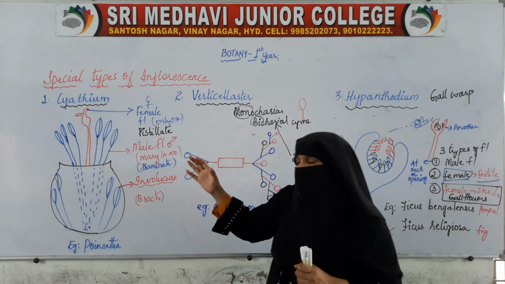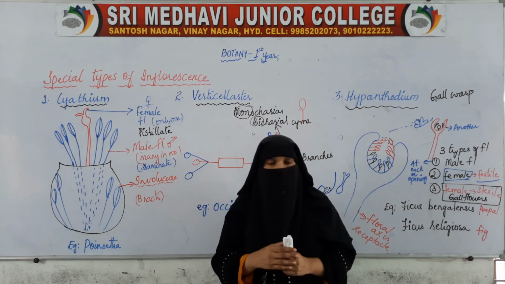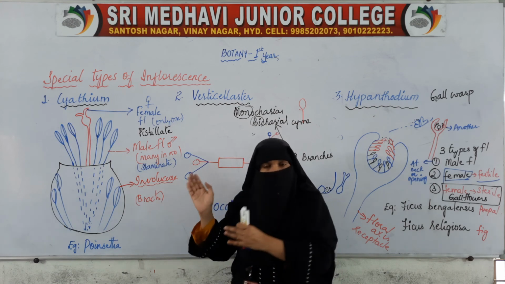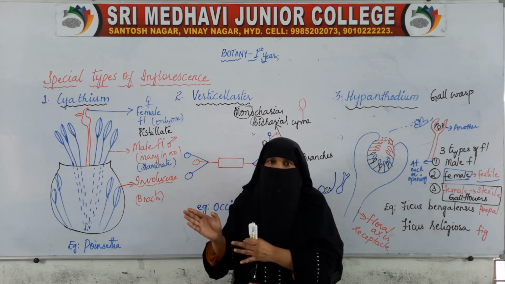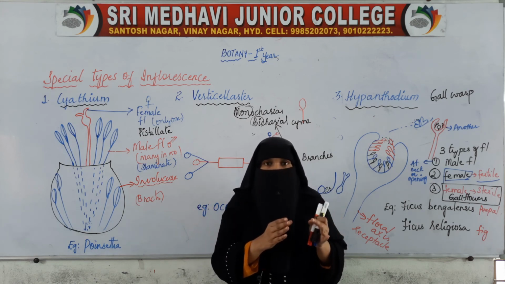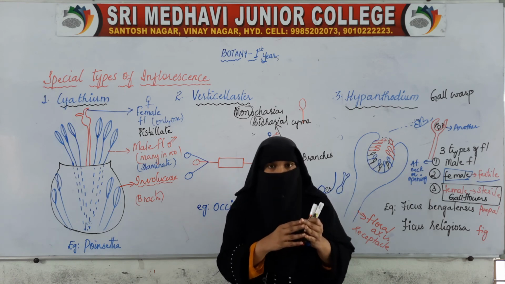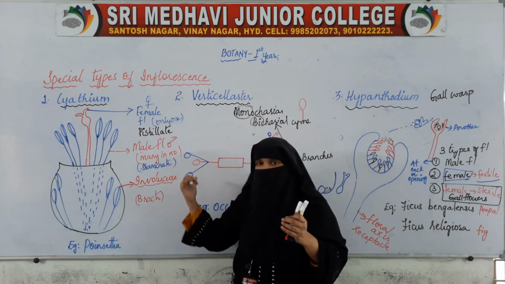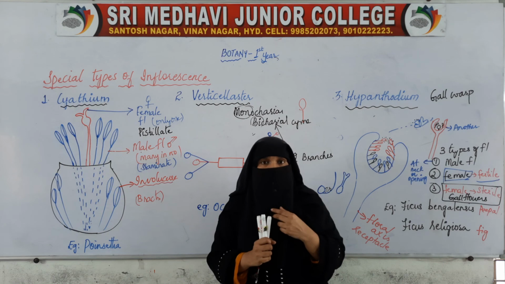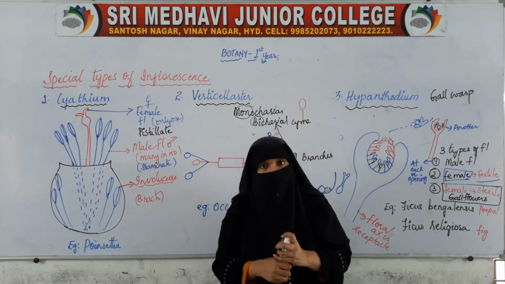Okay. Now why did I explain this flower? Because the next two chapters are very important, that is the reproduction part, which carries many marks. After explaining the flower and its different parts, go through it again. We will start with the new chapter, reproduction. Many questions will come from these topics which I have explained, as well as from the next lessons where I will explain reproduction in flowering plants.